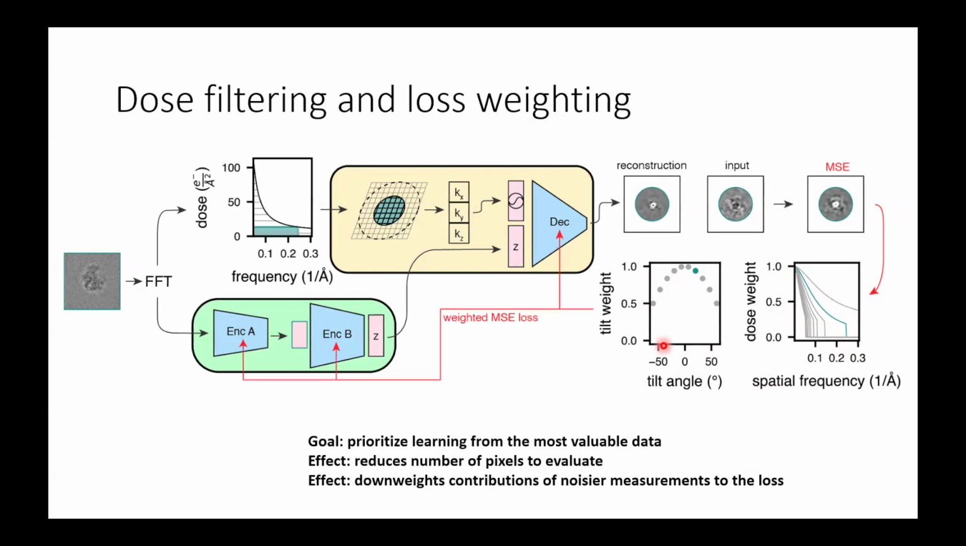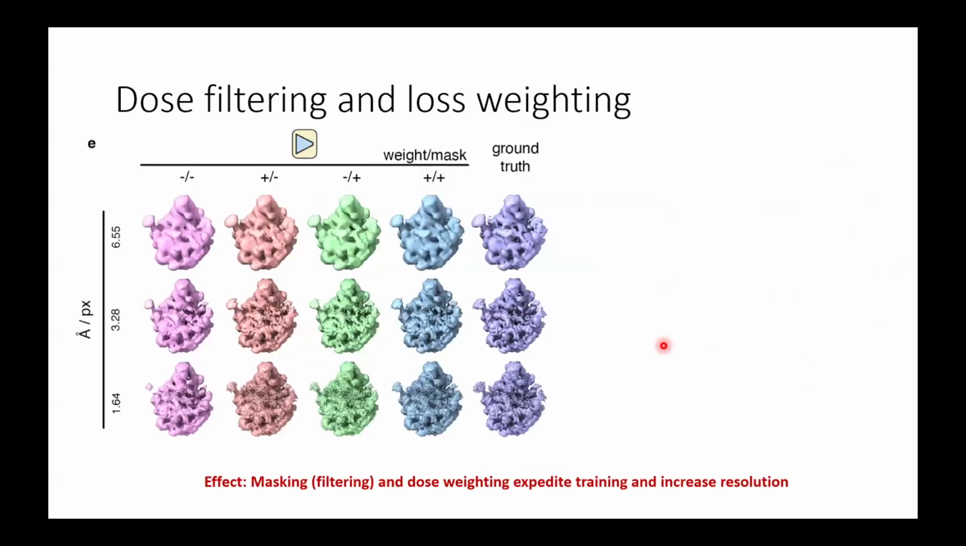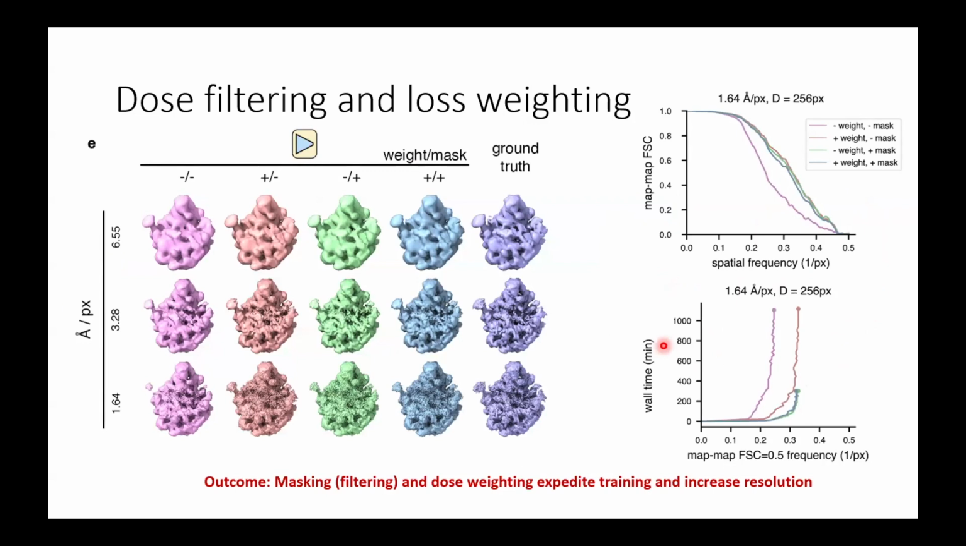Okay, so what are the effects of these two things? The first you can see is that if you use either dose weighting or masking, you get better reconstructions. Here I'm showing the finest sampling of this box. You can see that in the absence of either, you get a lower resolution reconstruction than you do with using either or both. And that also manifests in these map-to-map FSC curves. In purple, that's in the absence of weighting or masking. And the other three curves are the permutations of including masking or weighting.